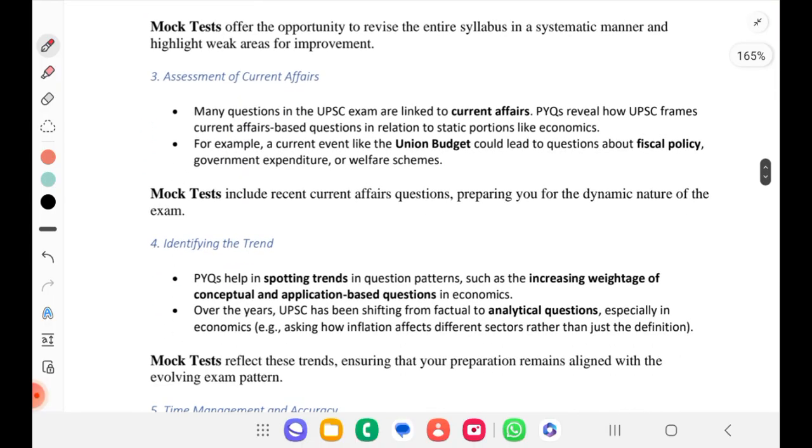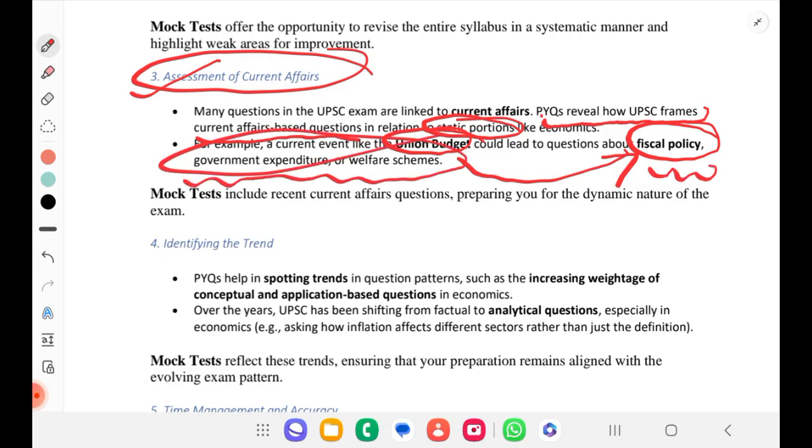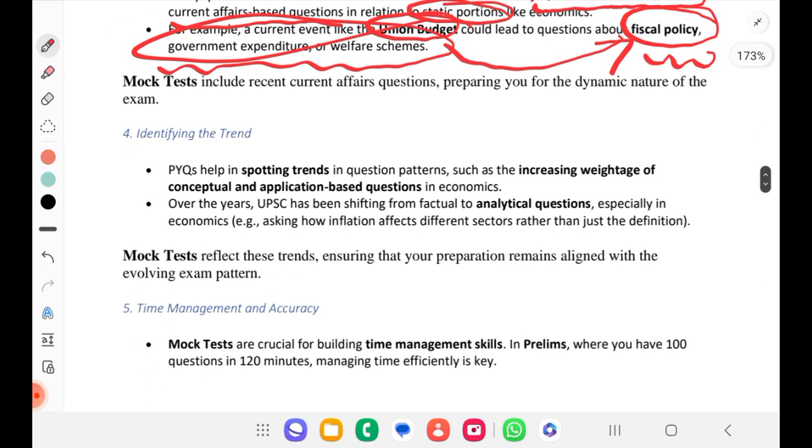Then, assessment of current affairs. I said you have to focus on current affairs also, but to what extent? Many questions in the UPSC exam are linked to current affairs. PYQs reveal how UPSC frames current affairs based questions in relation to the static portion. For example, a current event like the Union Budget could lead to questions about fiscal policy. So this current affair should be linked with the static portion of fiscal policy, government expenditure and welfare schemes, so that you will be able to answer right in the exam hall.